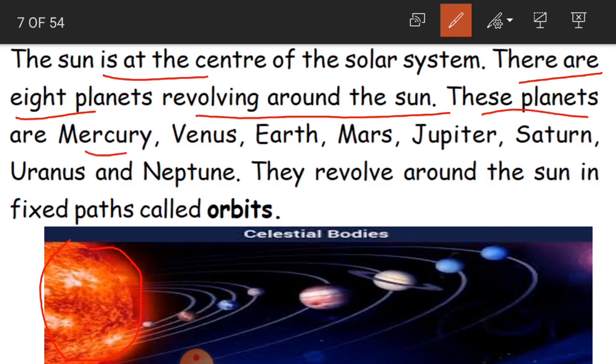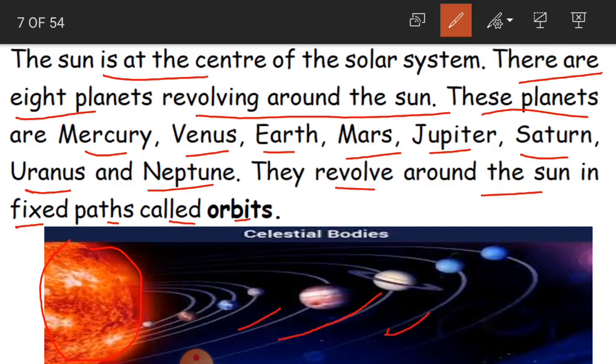Mercury, Venus, Earth, Mars, Jupiter, Saturn, Uranus and Neptune. These 8 planets revolve around the sun in a fixed path called orbits. See here, children, are you able to see these lines?